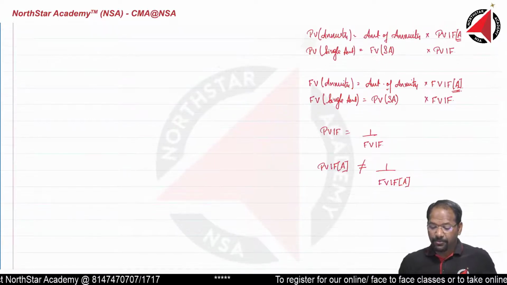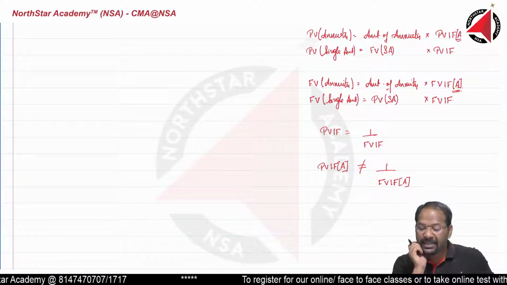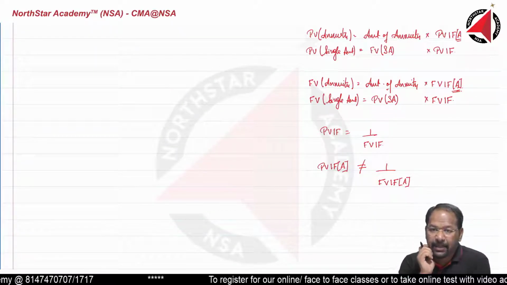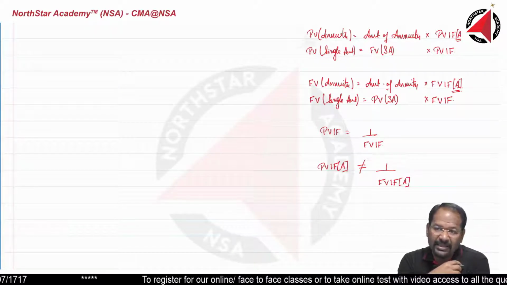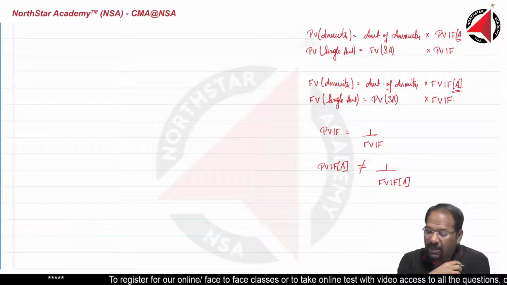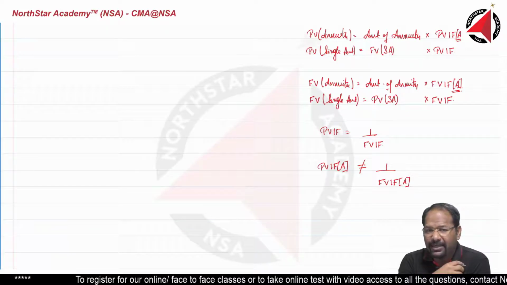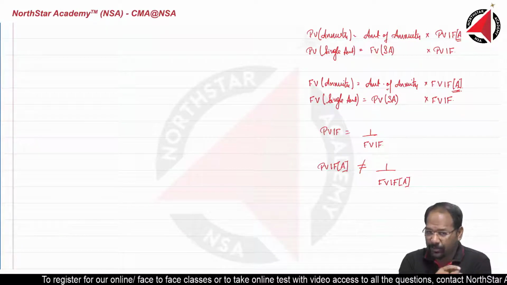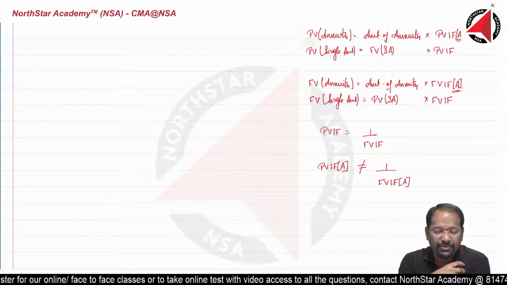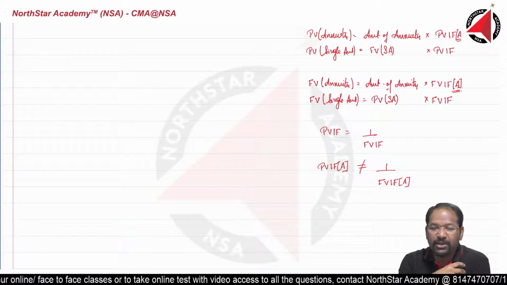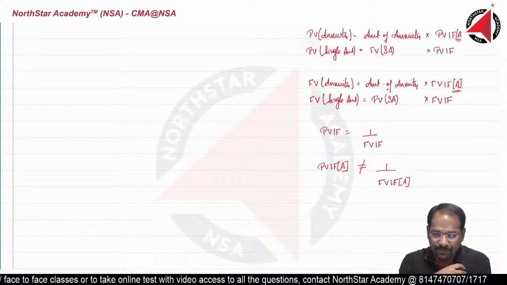Let me continue from here. Present value of the annuity. The formula is amount of an annuity into present value interest factor annuity. What is the formula to calculate present value interest factor annuity? I am going to tell you. Similarly, future value of an annuity is equal to amount of annuity into future value interest factor annuity.